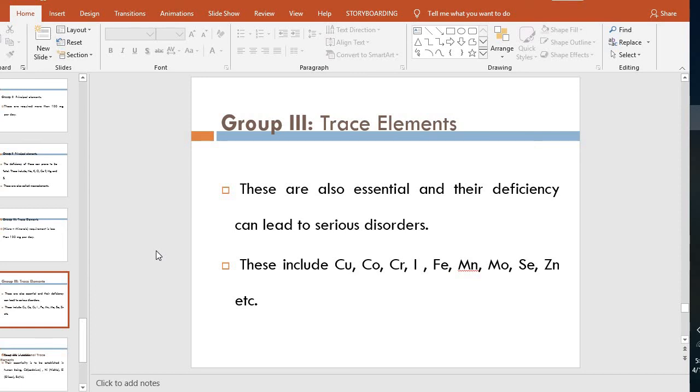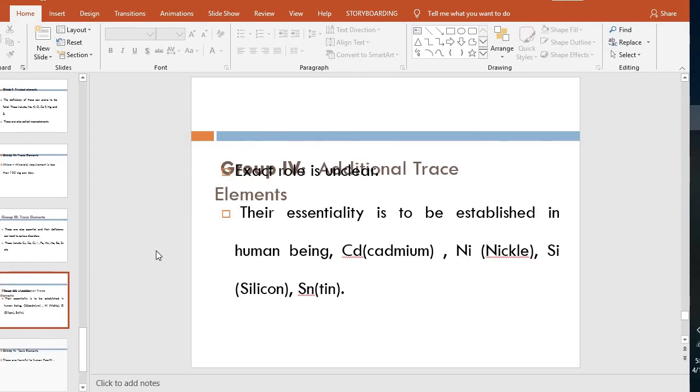We will study all those disorders caused by the deficiency of these minerals: copper, cobalt, chromium, iodine, manganese, molybdenum, selenium, zinc.